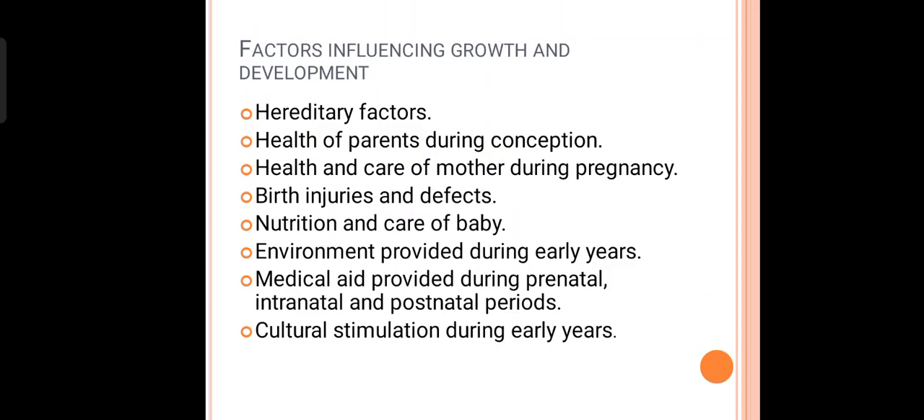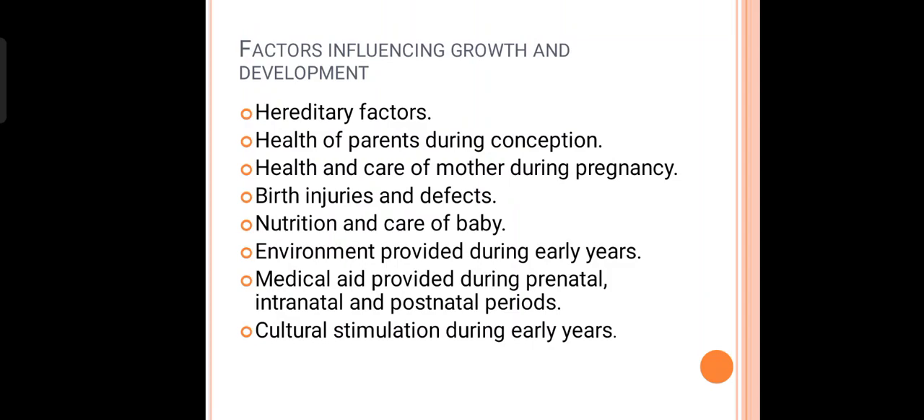First is the hereditary factor, which is related to our genes. Then next is the health of the parents. Not only the health of the mother, but also the health of the father has a role to play in growth and development. Next is the health and care of the mother, whether the mother was provided with ample care during pregnancy, that is, whether the mother got ample nutrition during pregnancy. Also, if there are any birth injuries and defects in the baby, then it will affect the growth and development of the child.